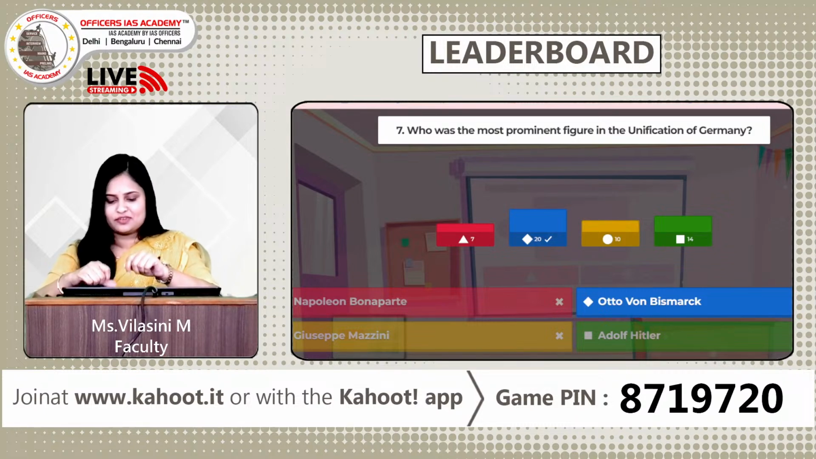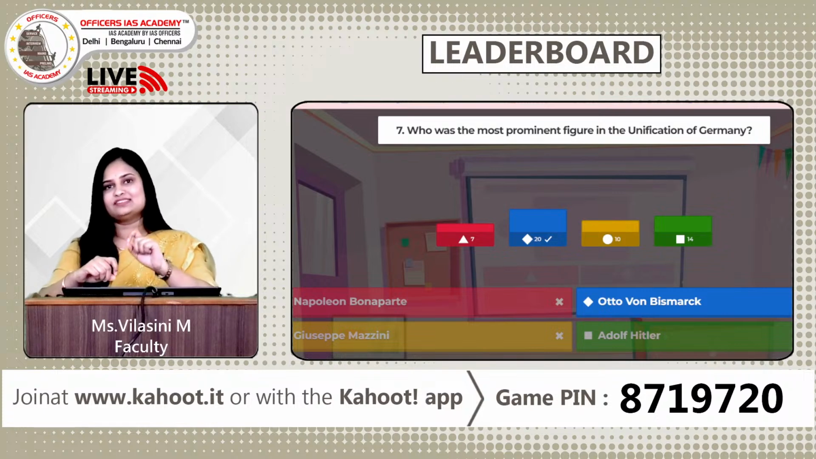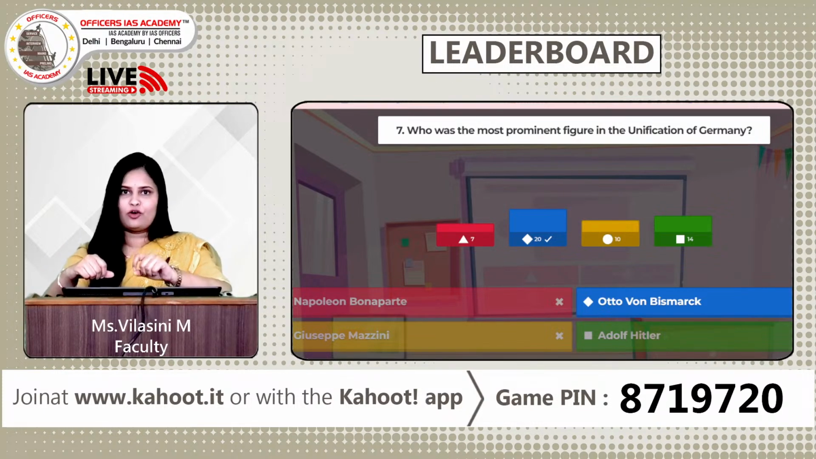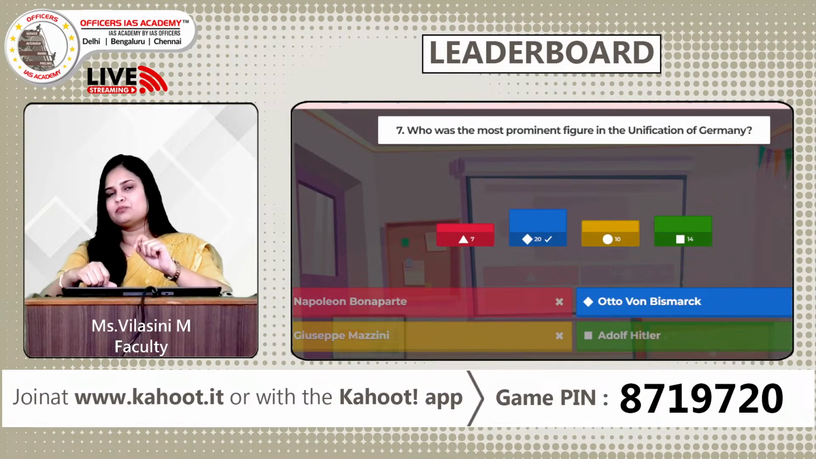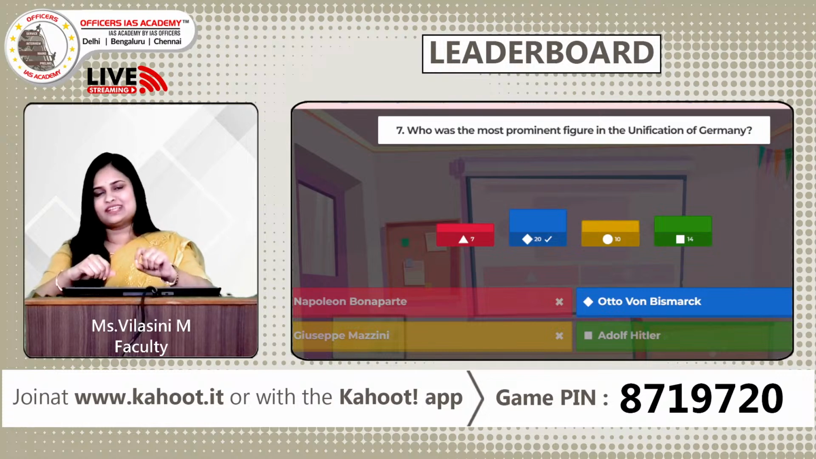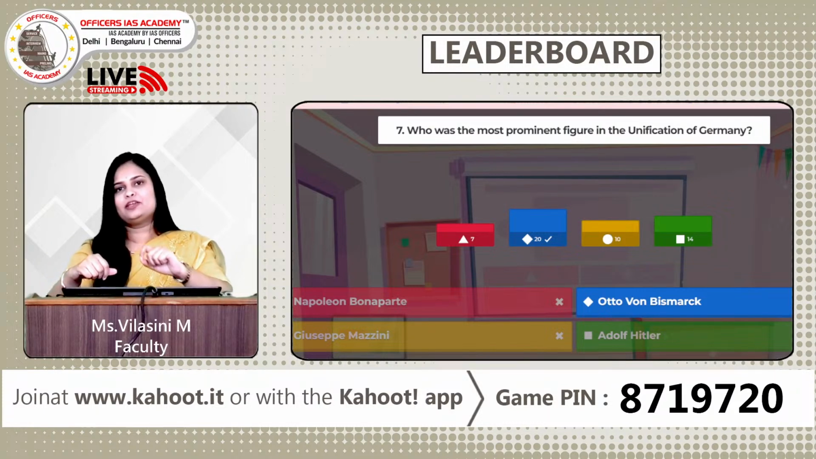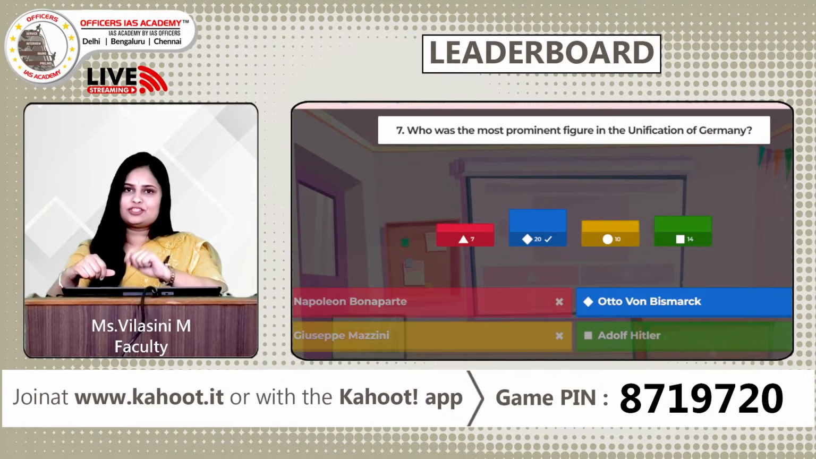The correct answer for this is Otto von Bismarck. Otto von Bismarck is also referred to as Iron Chancellor. He played a major role in the unification of Germany. He began by ruling Prussia and then the whole of Germany. Apart from this, he also fought decisive battles with Austria, with Denmark, and also with France. Fine. So a few other things. Napoleon Bonaparte, we have heard of him in the context of French Revolution. Adolf Hitler, all of us know, World War II. And talking about Mazzini, he played a major role in the unification of Italy.